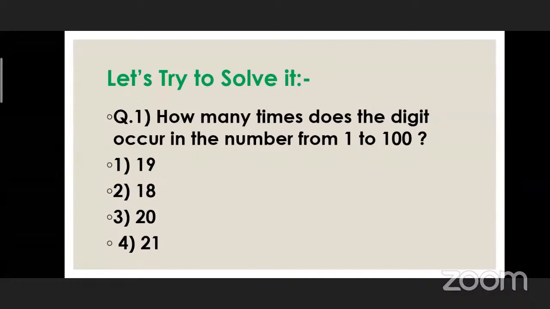Yes, you are very close, but not correct. Yes, I will explain. No issue. If we count the numbers from 1 to 100, how many times does the digit occur in the numbers from 1 to 100? So what is your answer? 21.